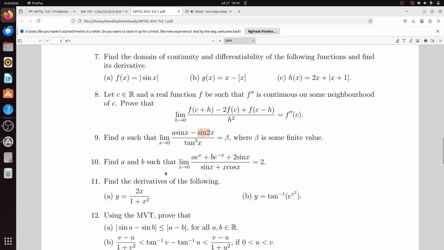You will get a e power x plus a e power minus x plus 2 cos x divided by 2 cos x minus x sin x, that is equal to 2. Then you just put x equal to 0 there, because the denominator will be 2, and then you need to determine a from there, and by putting the value of a you will get b because b equal to minus a. Just tell me the answer now.